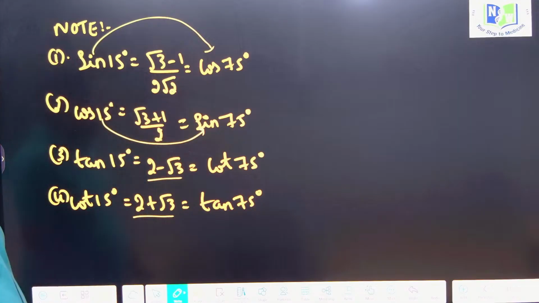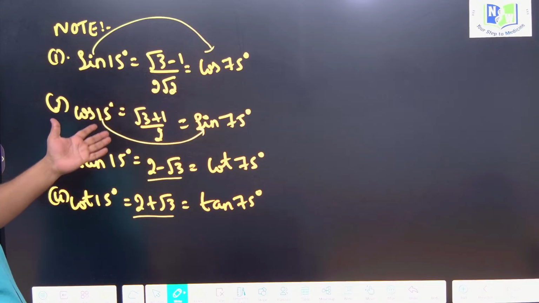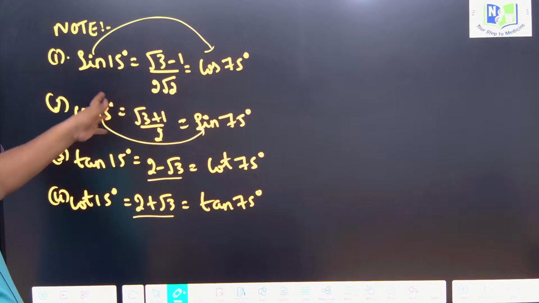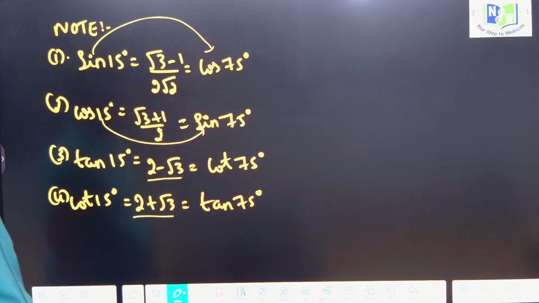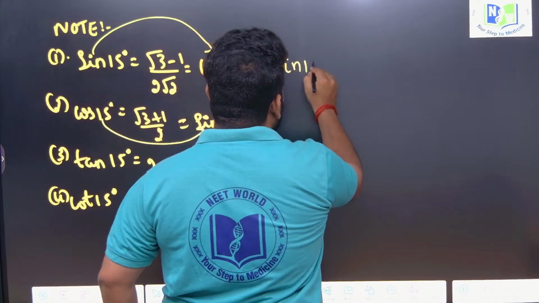You have to remember these formulas. If you can't remember, I suggest you have to remember. Make a note of it. You definitely have to remember this. How it comes, I will show you. If you don't know how to remember, you can know how it comes. Definitely you have to remember, but apart from this, I will be showing how this is coming. So first thing, let me just take only one thing. Sin 15 degree, how it is coming.